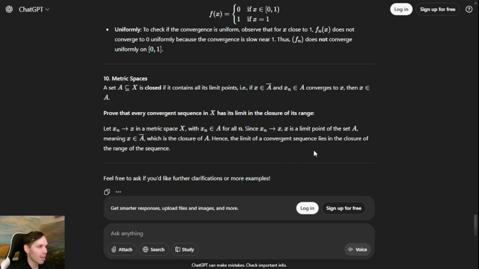And so how did they end up doing? I mean, ultimately not too bad. There were quite a few of these problems that they got completely correct. And there were a couple that I think they overlooked, such as state and prove the mean value theorem. They just forgot to write the proof. But it does seem like ChatGPT has some understanding of undergraduate real analysis.